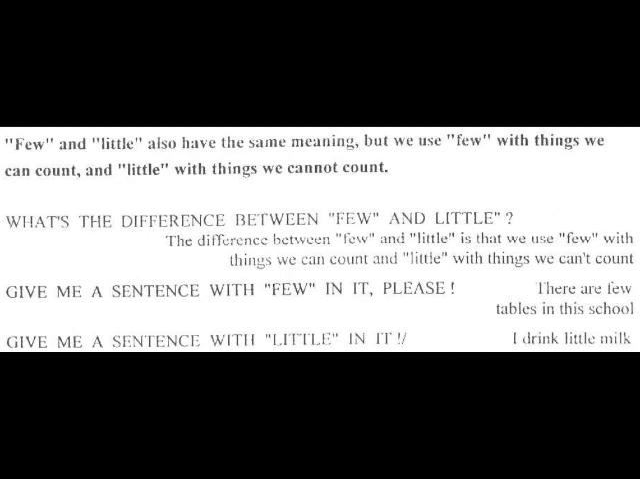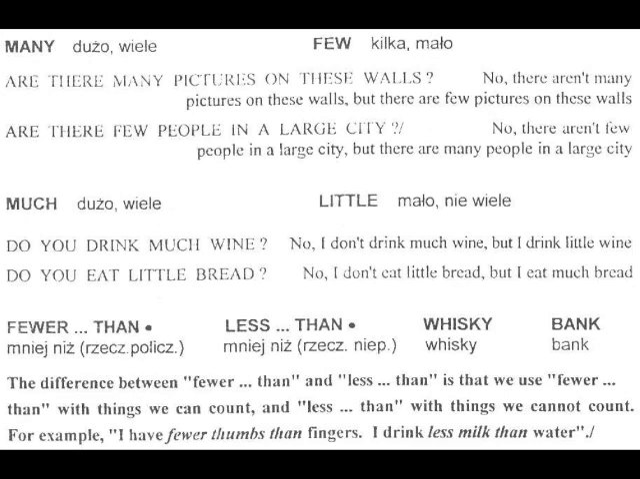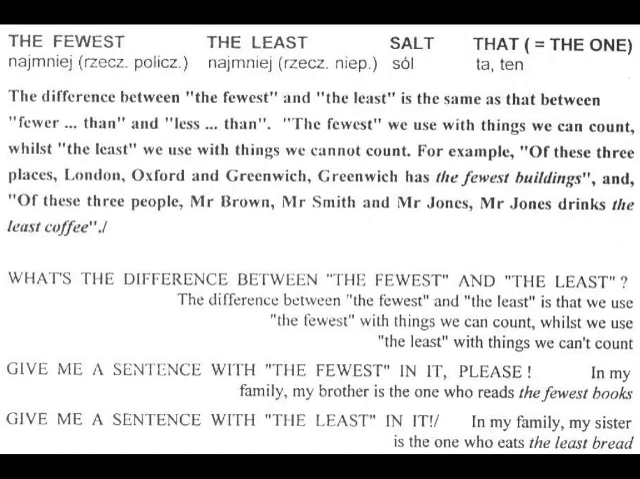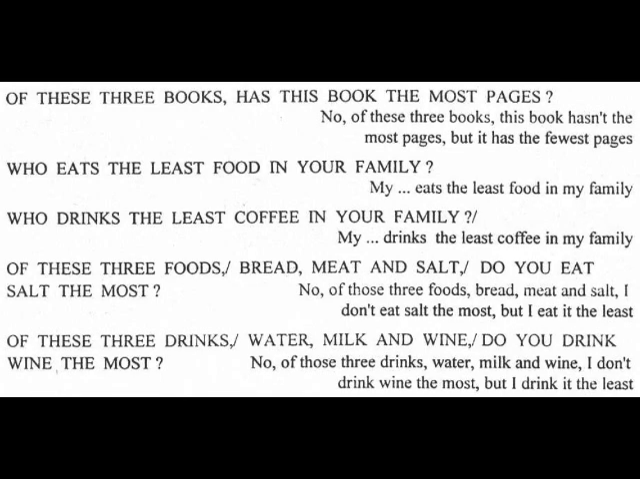What's the difference between many and few and much and little? And give me an example of each. The difference between many and few and much and little is that we use many and few for things we can count, whilst much and little we use for things we can't count. For example, many books, much water, few pens, little wine.